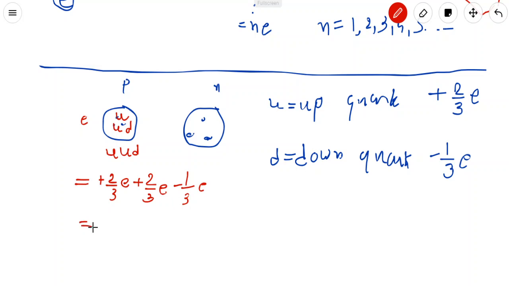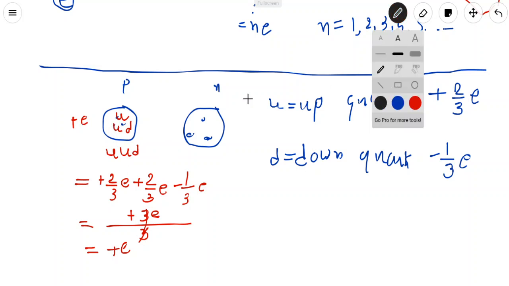Solving this, in the denominator it is 3, so 3 plus 2e minus 1e means plus 3e, the 3 gets cancelled, and the charge is plus e. So as we just said, the proton has charge plus e. By assuming this structure UUD, we get charge e.